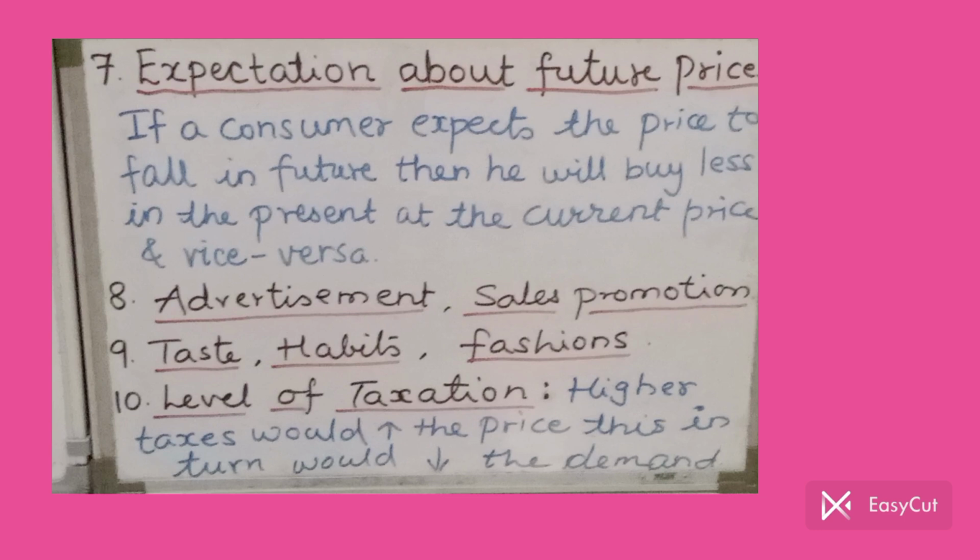If a consumer expects the price to fall in future, supposing there is some news in the market or you have some idea that this particular stock is going to fall in future, then even though that commodity is currently available at a lower price, still you will buy less and you will wait for the next fall. You will wait because you have an idea that the commodity's price is going to fall further. So even at the current fallen price, you will buy less in the present.